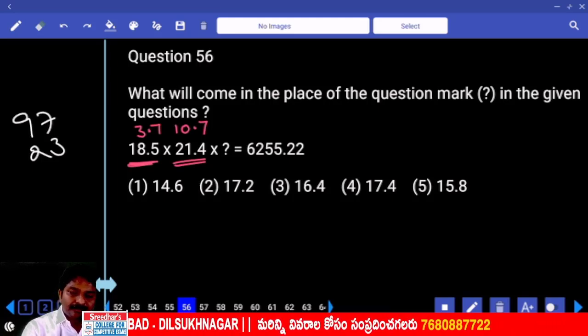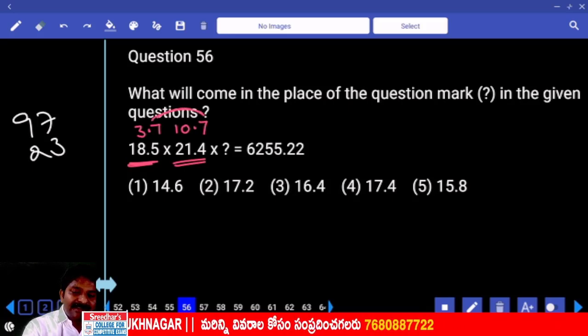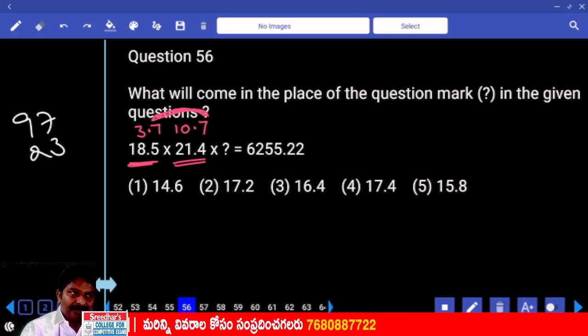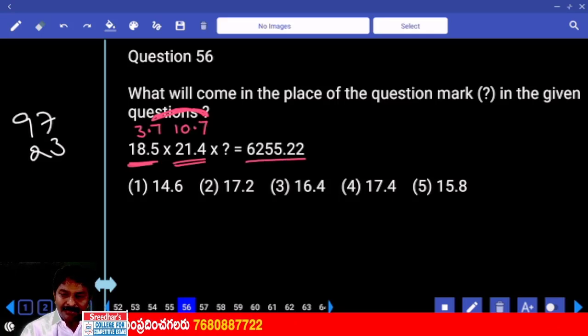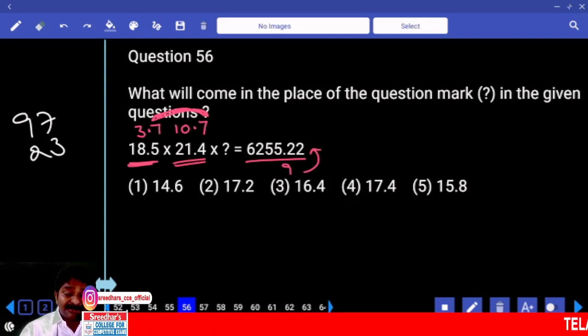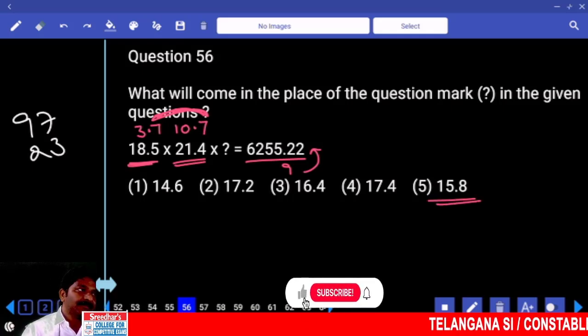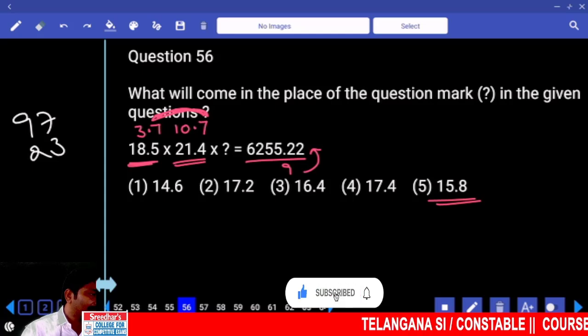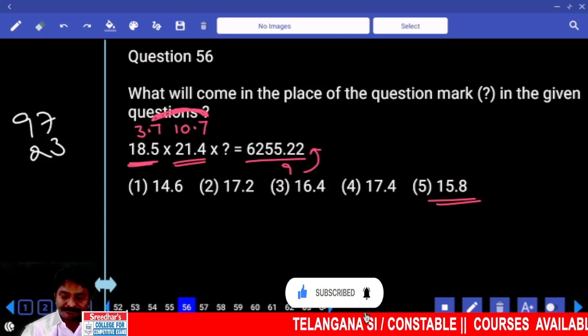Now, 7 into 7 ends with, that comes in the denominator, right? 9 into which number ends with 2? Come on. That means the answer should end with 8. Fifth option. Followed.